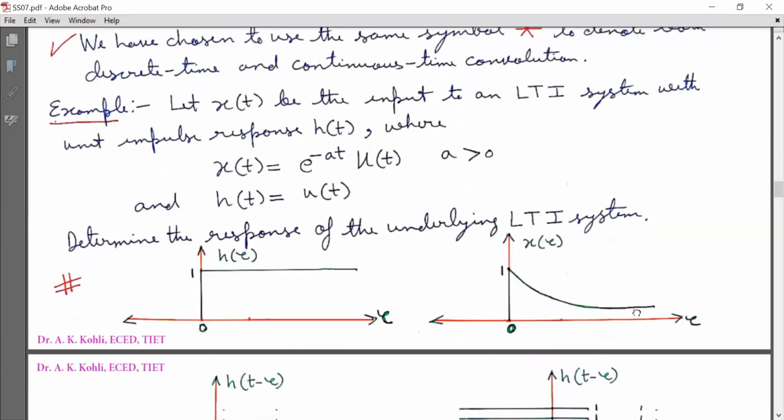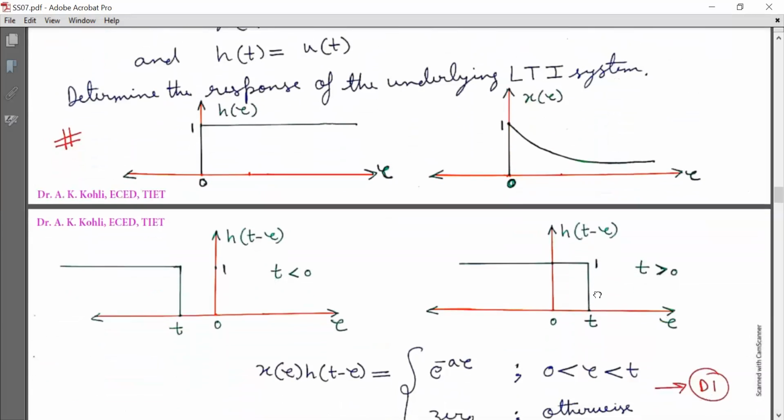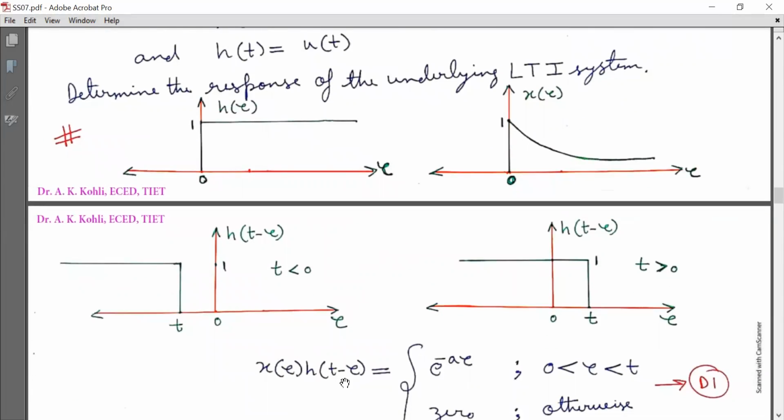This is plotted. Now I have plotted h(t minus tau) for t less than 0 like this, and here h(t minus tau) for t greater than 0. Now our aim is to calculate x(tau) into h(t minus tau).